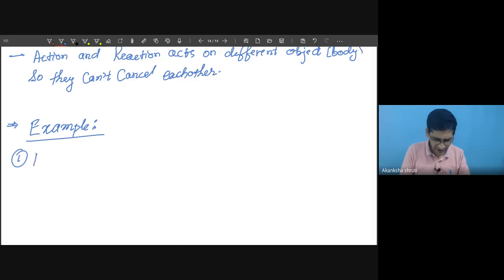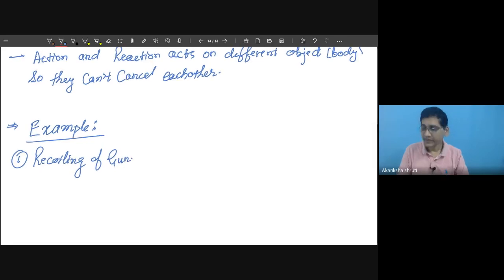Very first is called recoiling of gun. You might have observed, while the soldier wants to fire a bullet, he always keeps the gun along with his body.